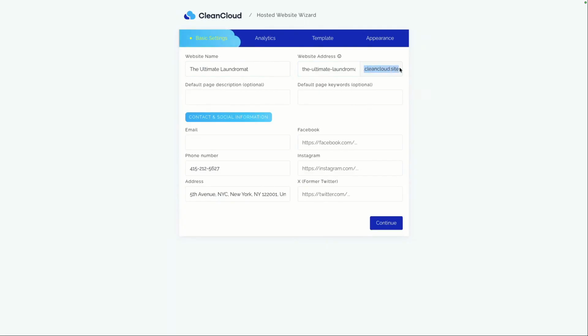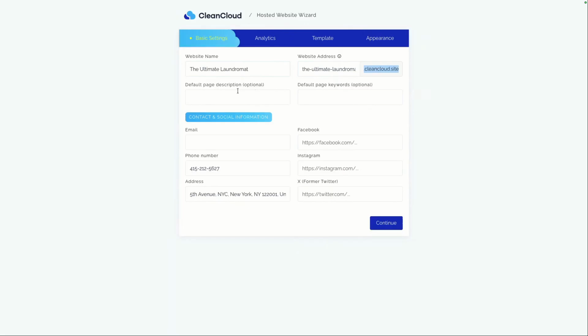Please note, though, and we'll look at this as we go along today, that this is not the area where you set up your domain. If you already have a purchased website domain, you can connect it to the CleanCloud website. It's just that that part will be done after we've been through the setup wizard. So just keep that in mind. This isn't the moment, at least right now, to set up the domain, but you can absolutely do that later. So if you wanted to just put your store name in here for now, and then it just has .cleancloud.site, later on, you can change this, okay?